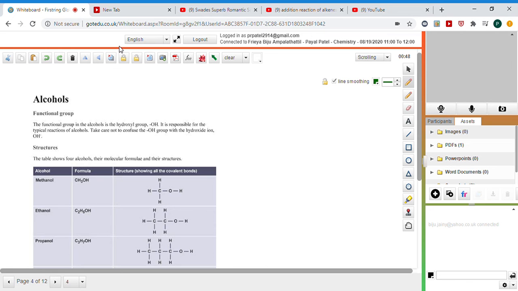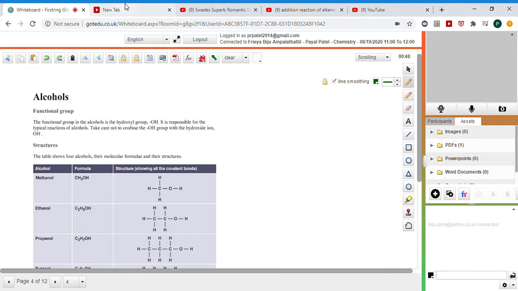Now I'm able to see it. Okay. So just look at the alcohol page.